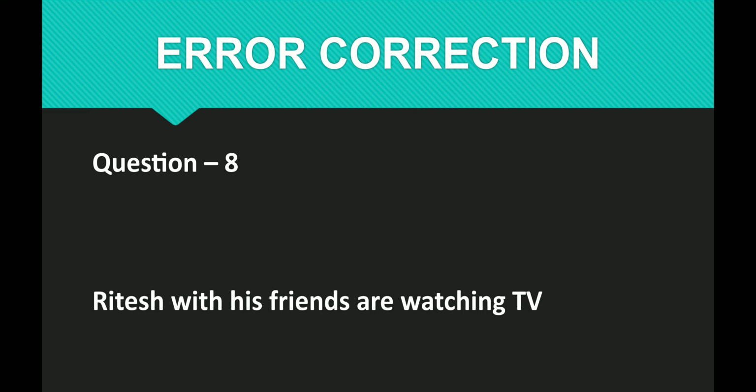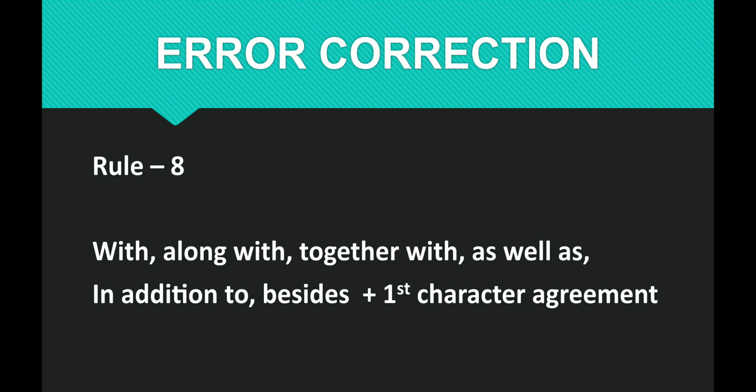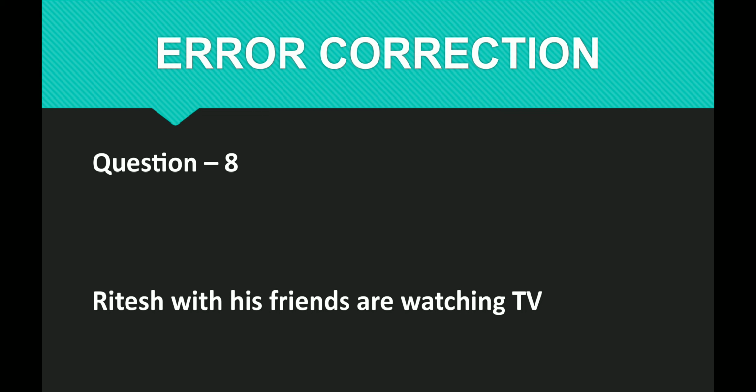Question number 8. Ritesh with his friends are watching television. So the rule says here: with, along with, together with, as well as, in addition to, besides. These 6 words will combine these 2 characters, Ritesh with his friends.